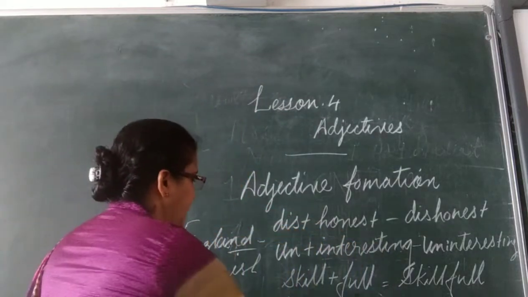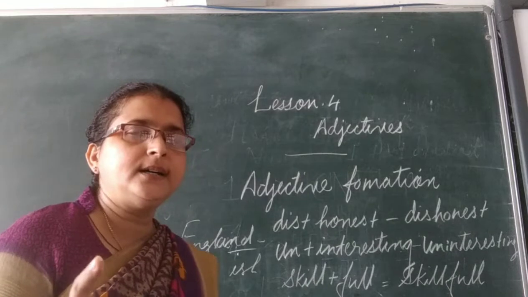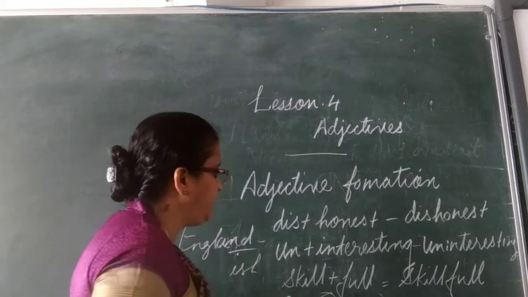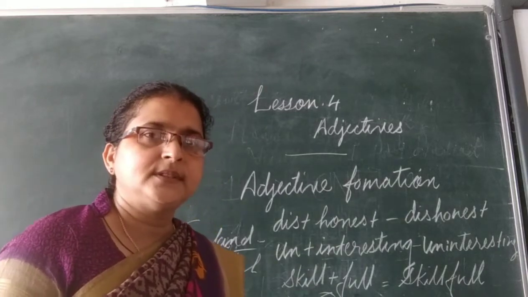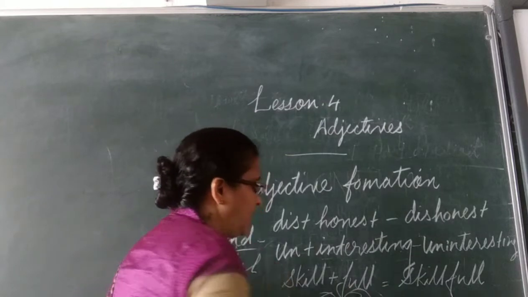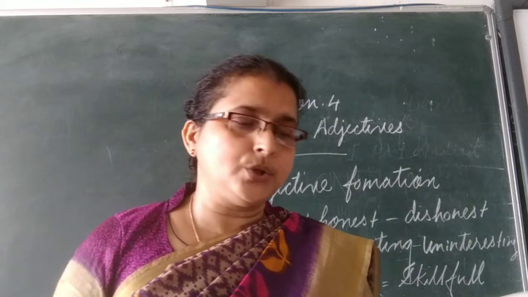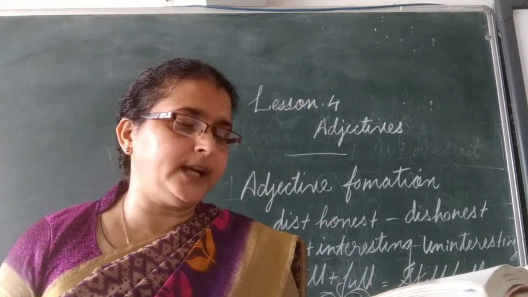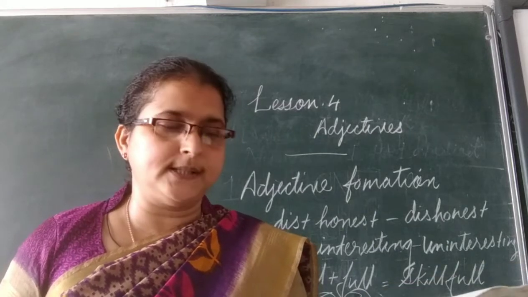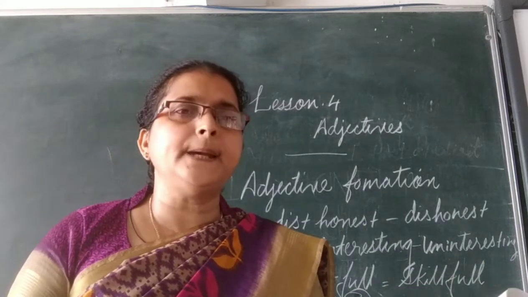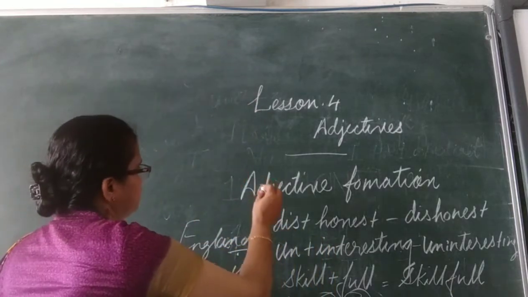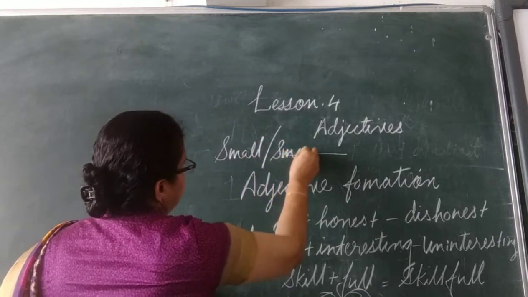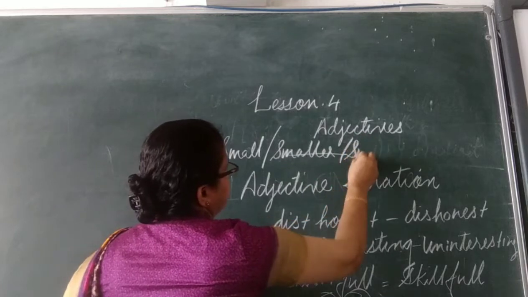The first one is the positive degree. It is written in the base form of the noun. And in the comparative degree, the two persons are compared. And in the superlative degree, one and many. Okay, two or more than many people or many things are compared. Comparison is made among many nouns. Okay, so we can say positive degree, small, smaller, smallest.